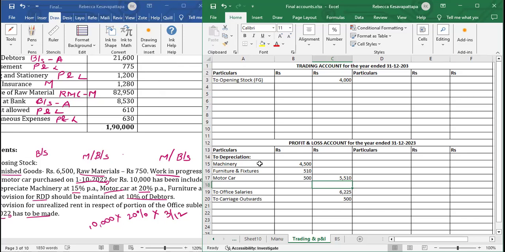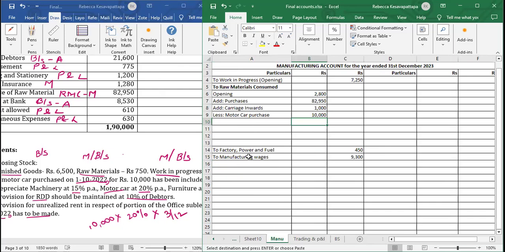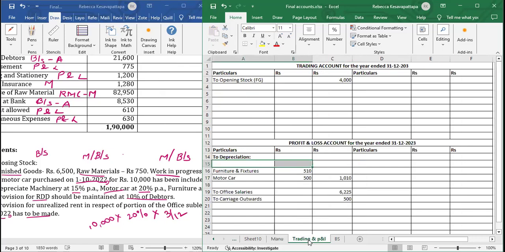This one small thing, this machinery depreciation. Machinery is used in factories. This depreciation, ideally, we should write it in manufacturing account. We'll put it here. Machinery 4,500. Rest all is okay.